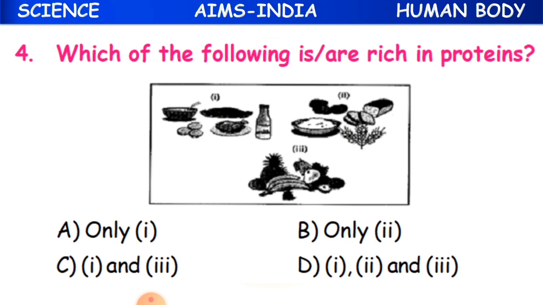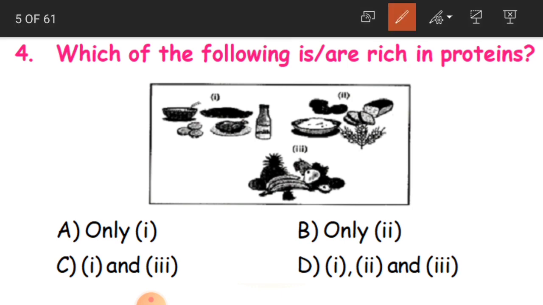Which of the following is or are rich in proteins? See, you have got first column, second and third objects. First is this one where you can see milk, eggs, meat, fish and all that. Second is bread and some maize, wheat, rice, and the third one is fruits.